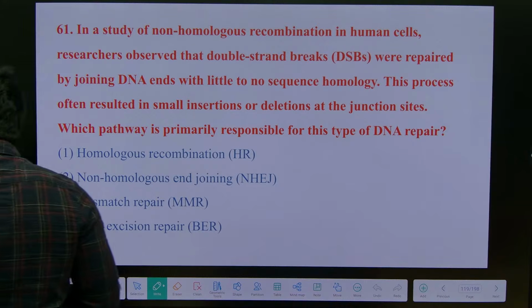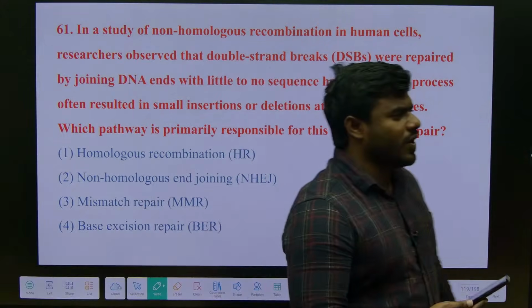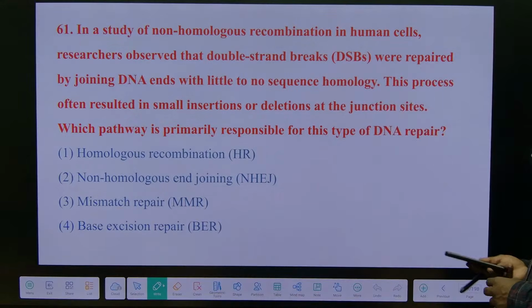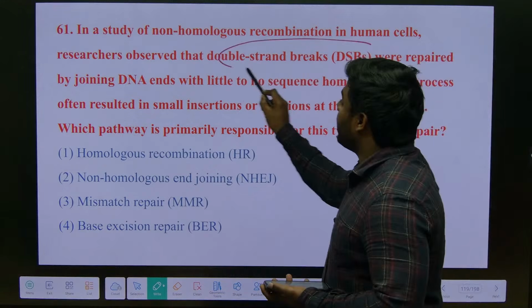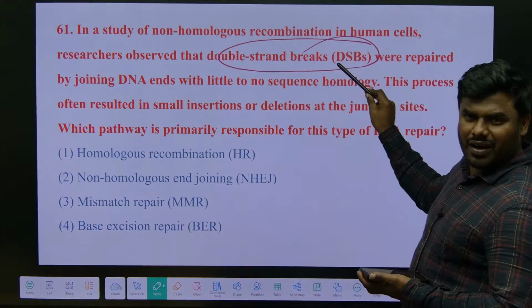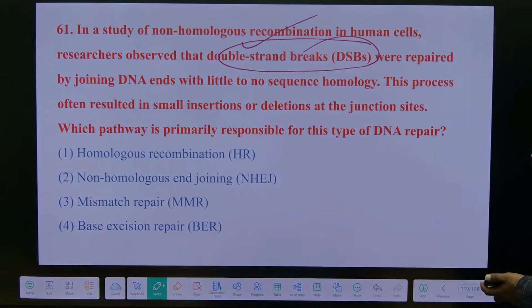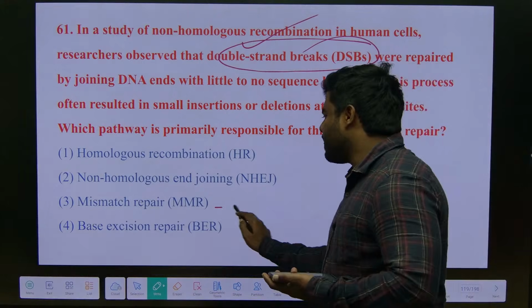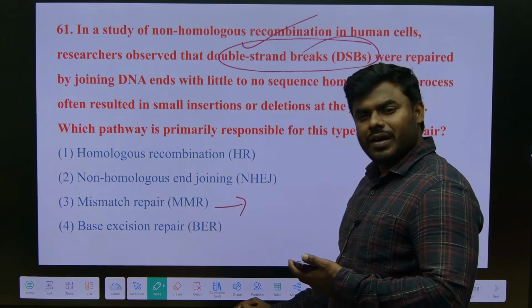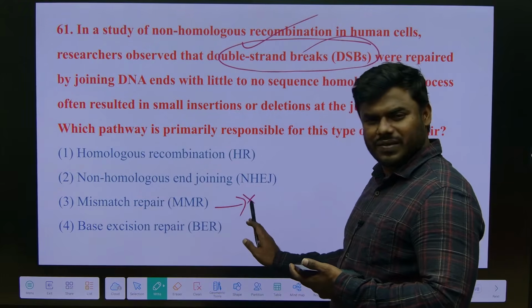What is the name of the repair mechanism involved in repairing in non-homologous recombination? I mean to say, double strand break repair can occur by using non-homologous recombination. What is this process called? We already read mismatch repair is responsible for repairing mismatched bases.